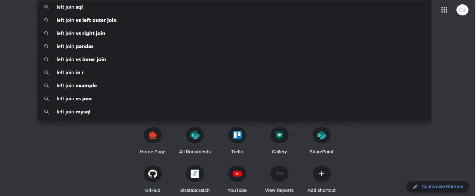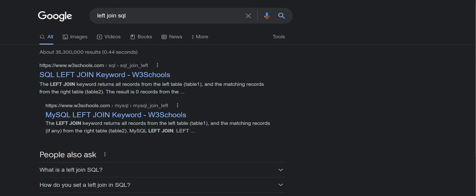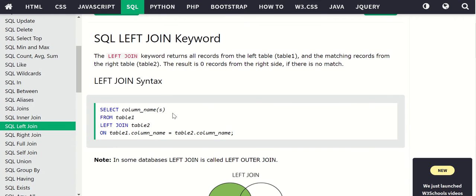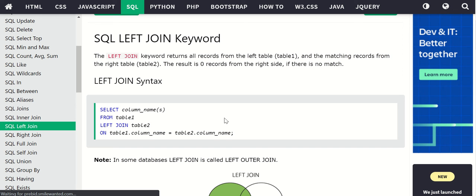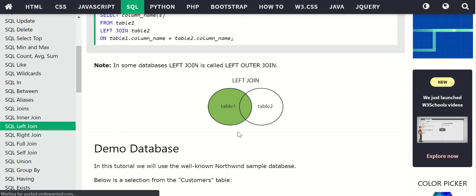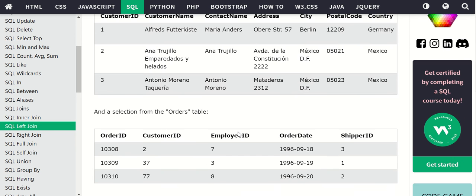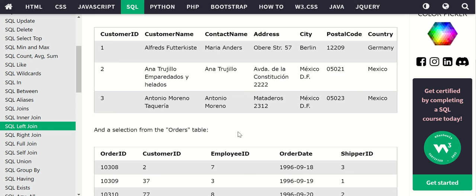Left join SQL. Select column names from table one left join table two on. In some databases, left join is called left outer join. Okay. Orders table.